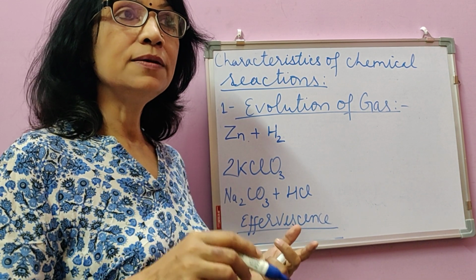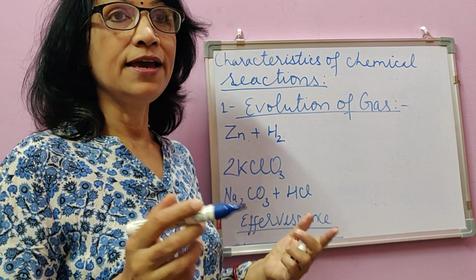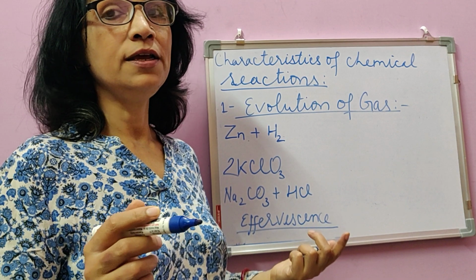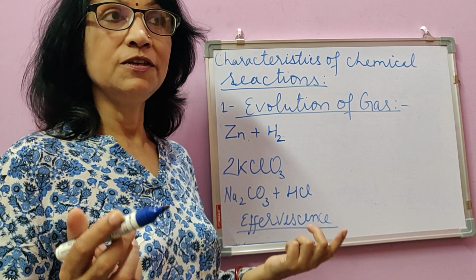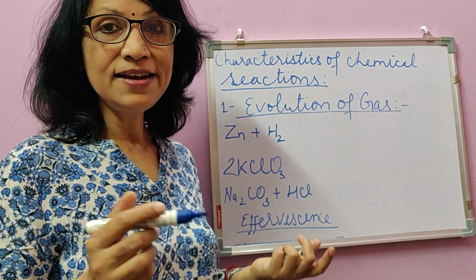So simply by mixing of a solid into the liquid, a gas cannot get produced. Or if a solid is heated strongly and a gas is produced which otherwise was nowhere, then this is also a sign of a chemical reaction.